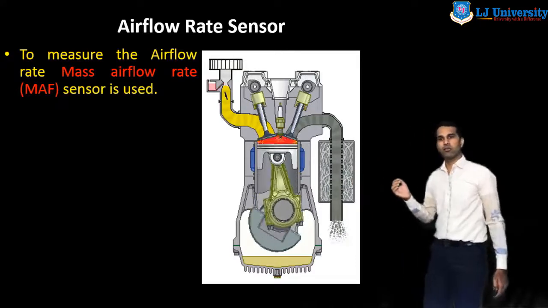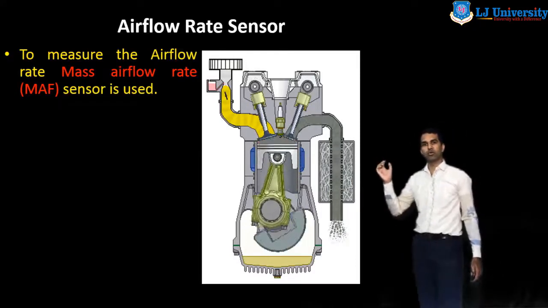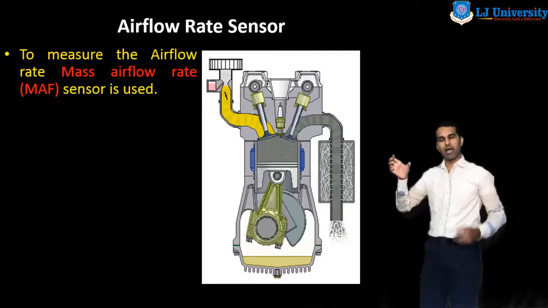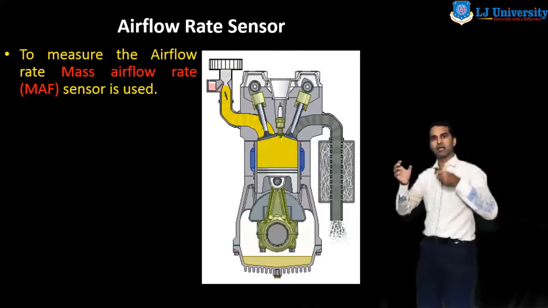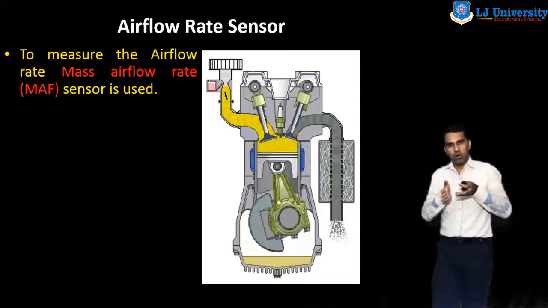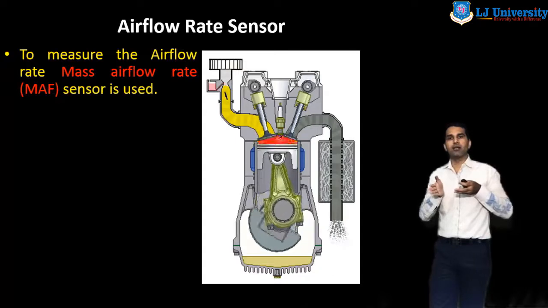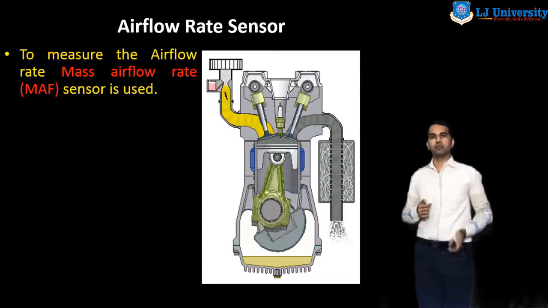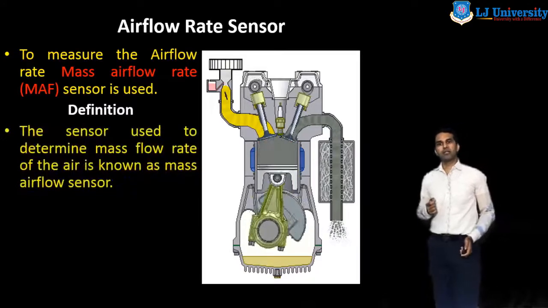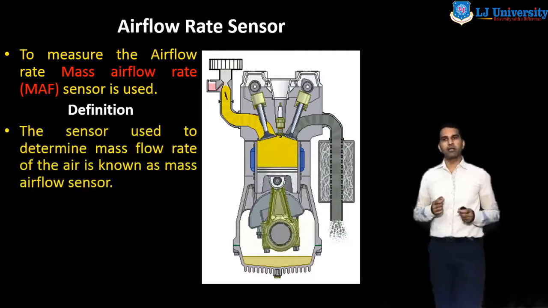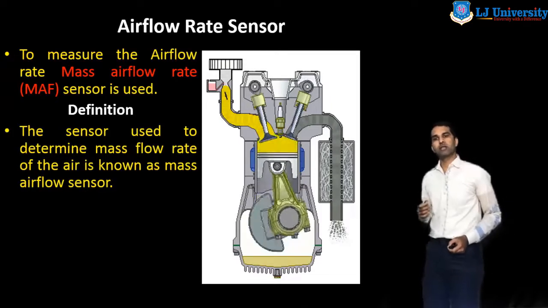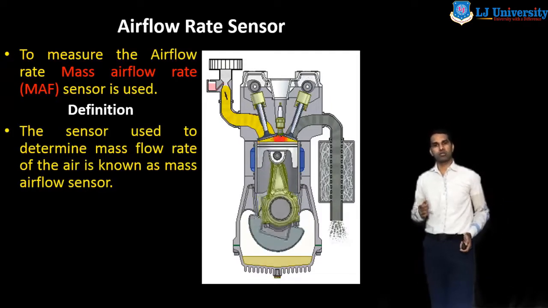This yellow plate is the throttle plate, and the body that provides the air intake passage is known as the throttle body. Through the throttle body, the air enters the engine. The sensor used to determine the mass flow rate of the air is known as the mass airflow sensor.